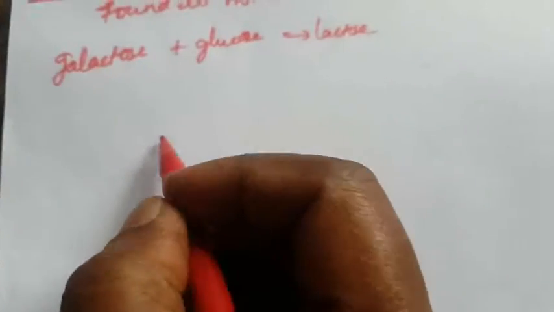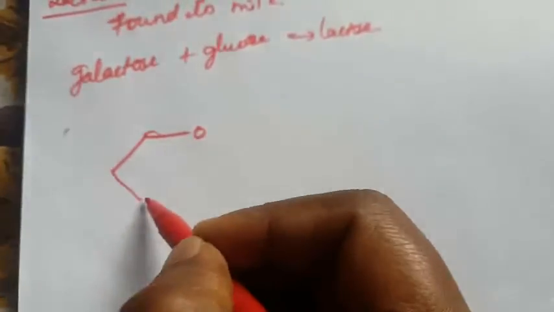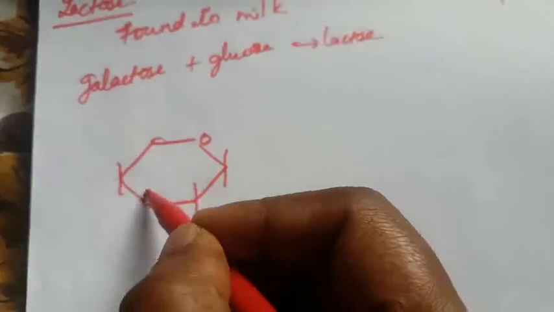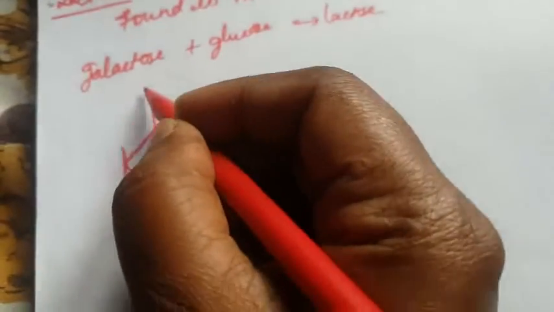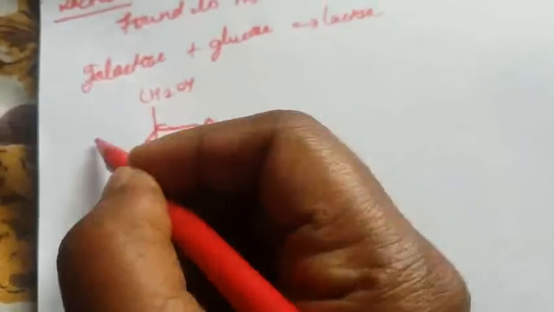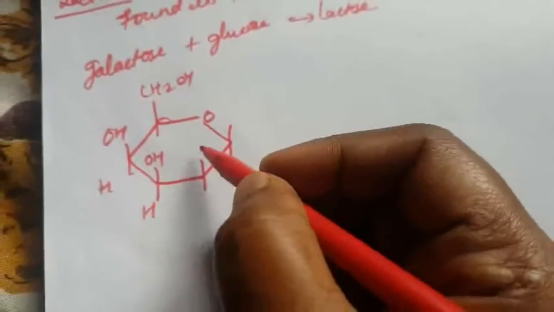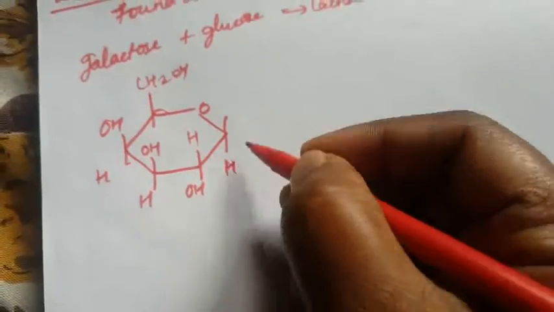What is the structure of lactose? This is the galactose structure: CH2OH, here OH, H, here also OH, then HOH. So here only H.